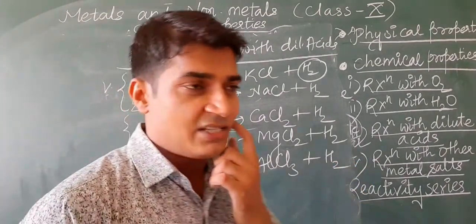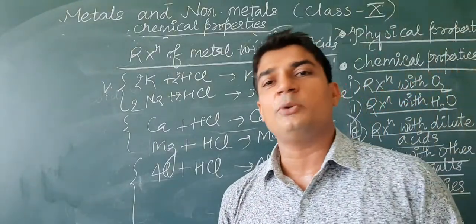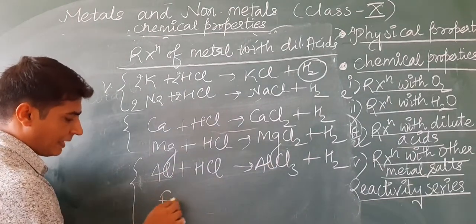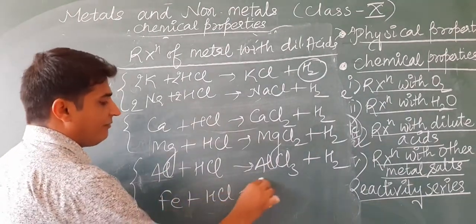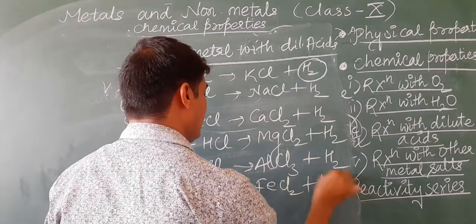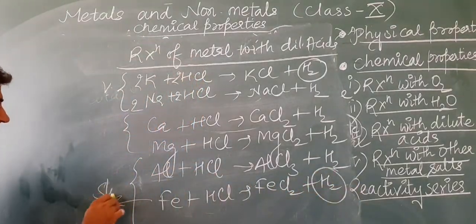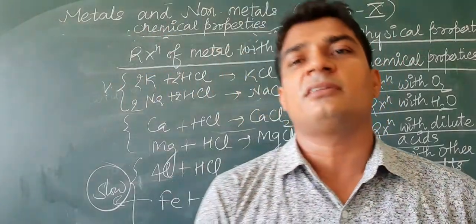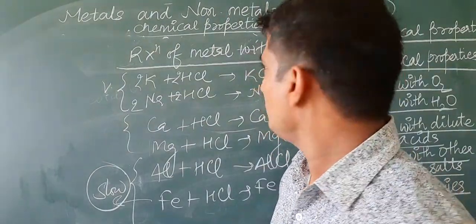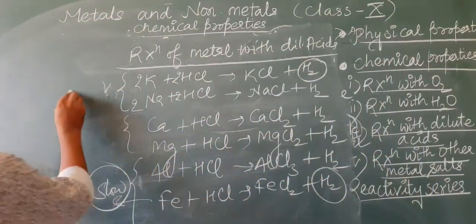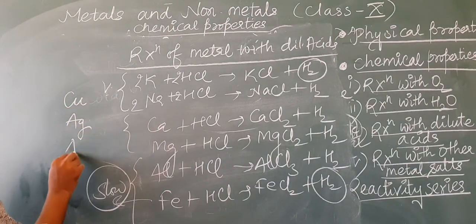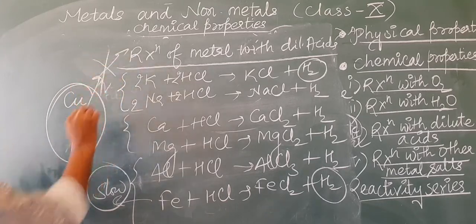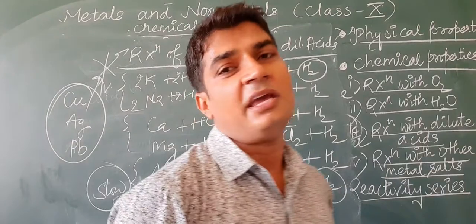Some metals react with dilute acids very slowly, for example iron: FeCl2 plus H2. It is a very slow reaction. Some metals do not react with dilute acids. Which metals are those? These are the metals: copper, silver, lead. They are generally not reacting with dilute acids.